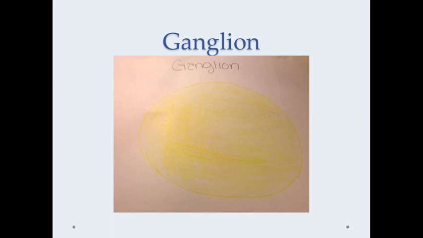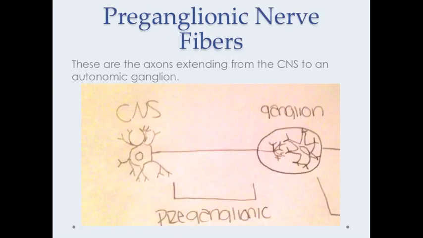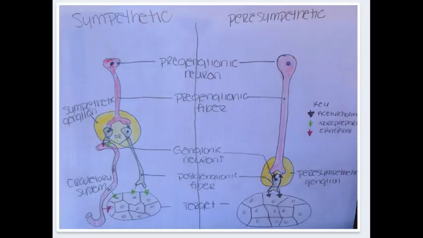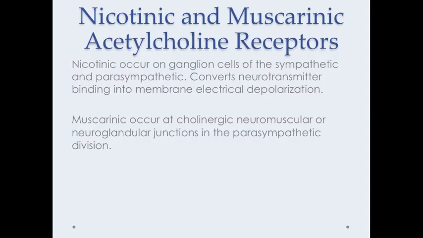The ganglion is a structure containing a number of nerve cell bodies. The preganglionic nerve fibers are the axons extending from the CNS to an autonomic ganglion. Here's a picture describing that. Postganglionic nerve fibers are axons connecting the ganglion cells with the peripheral effectors, meaning it is posterior or distal to the ganglion. Here's a picture showing this. Here is a picture of the sympathetic and parasympathetic with the pre- and post-ganglionic fibers.